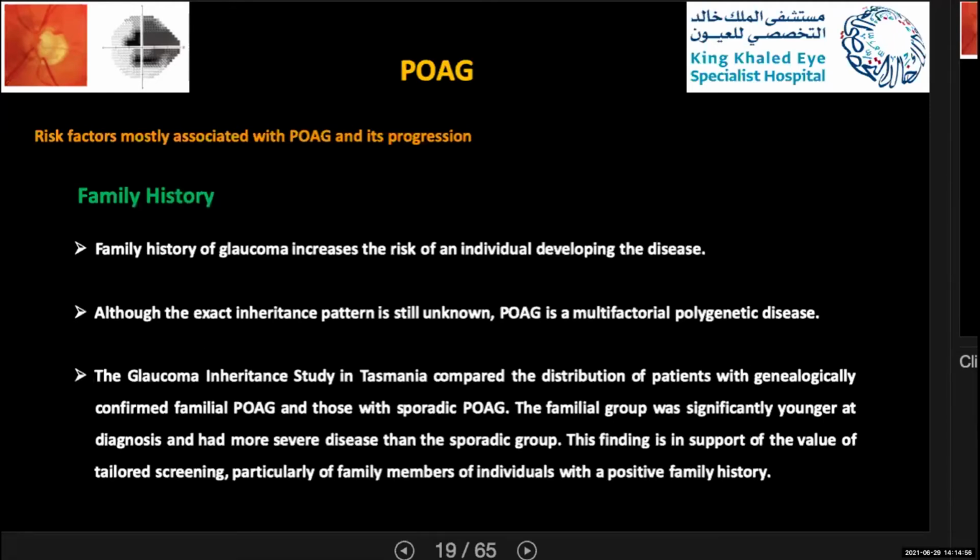Family history for glaucoma. Also, the exact inheritance pattern is still unknown. As we know, primary open-angle glaucoma is a multifactorial polygenic disease. In the Glaucoma Inheritance Study in Tasmania, they compared patients with familial primary open-angle glaucoma and those with a sporadic type.